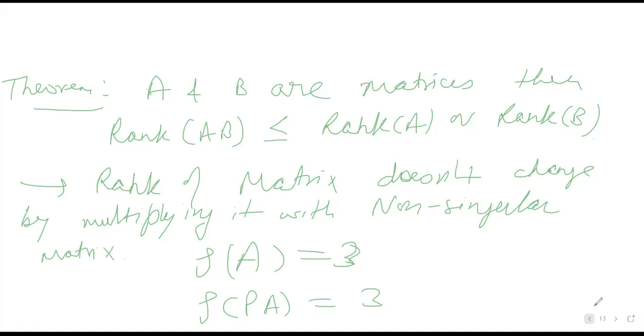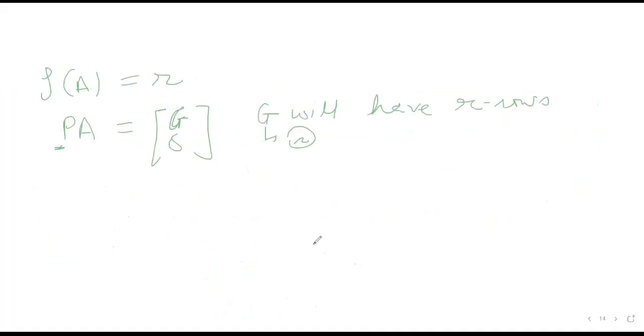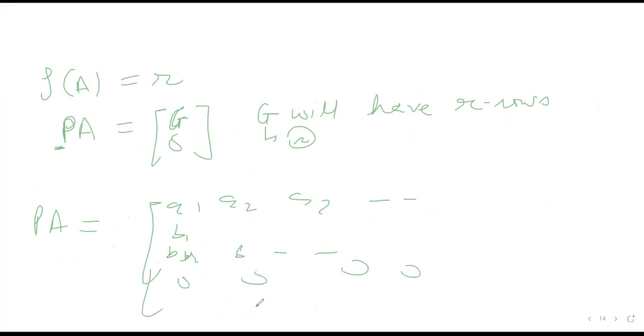So actually, this is a theorem where P is any matrix. This is the way of writing. Let's say A has a rank of R and P is any non-singular matrix. Then if you multiply P and A, you will get a matrix like this, where the rows are A1, A2, A3 and so on up to BR, and the rest of the entries will be 0.